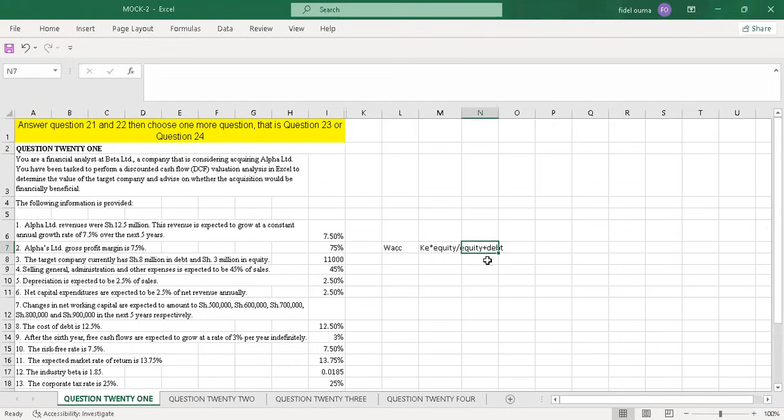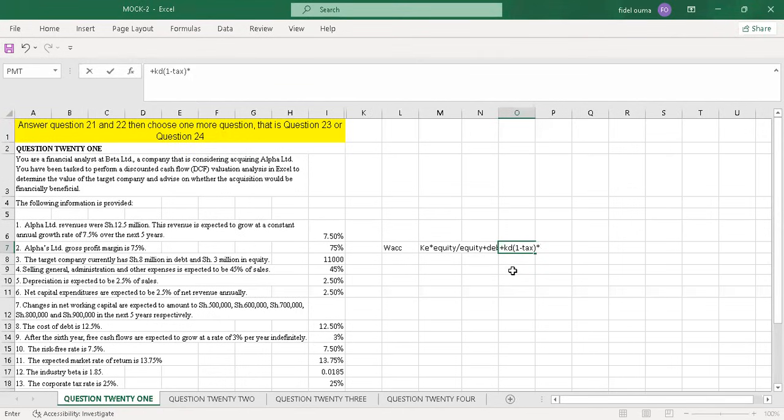With the bracket. So this will all be under one bracket. If I say equals and I move, that's why the formula disappears. And we'll add this to KD, which is the cost of debt, but it has to be minus the tax rate. So you say 1 minus tax.